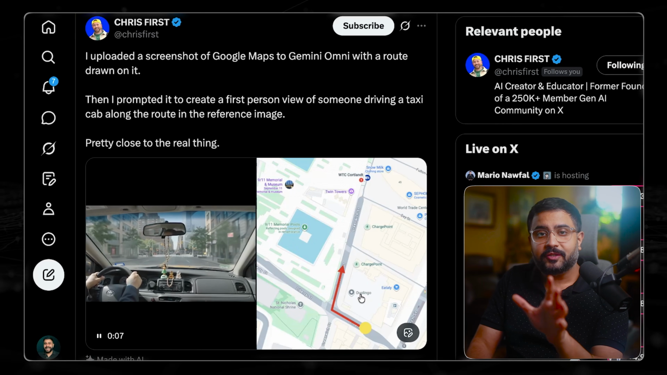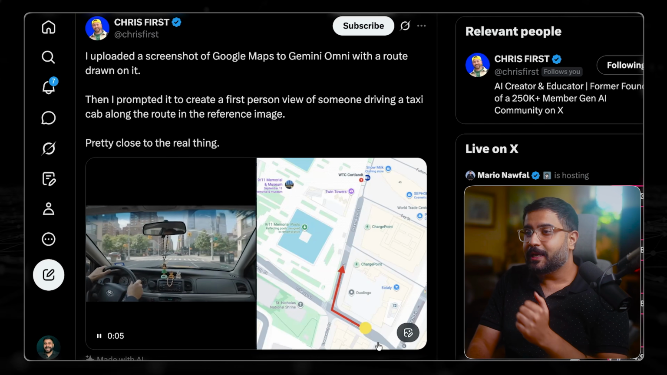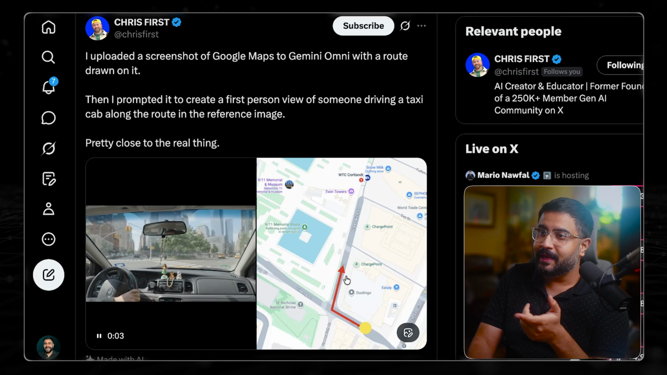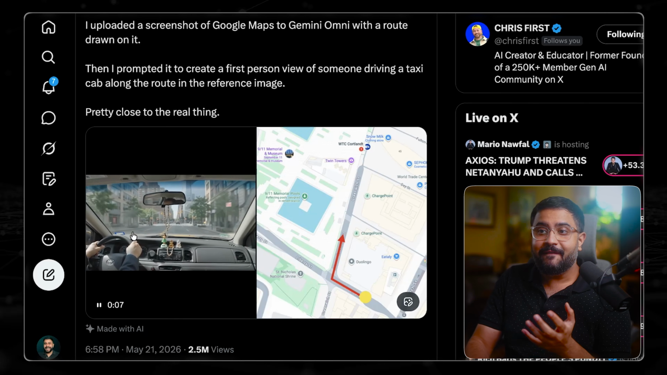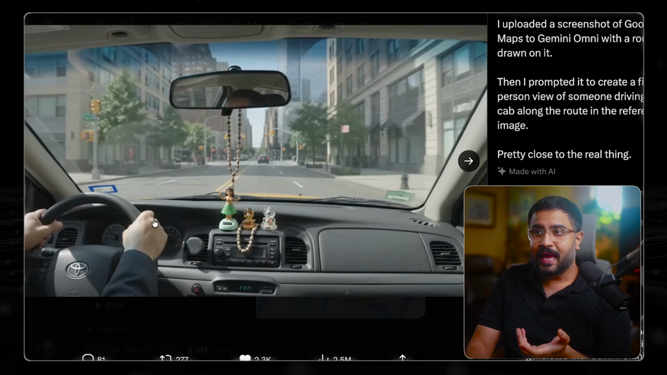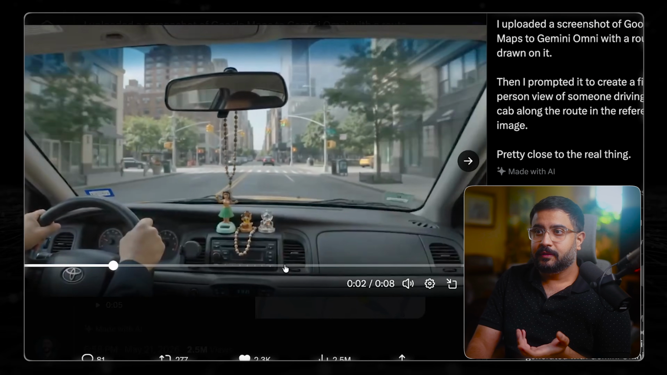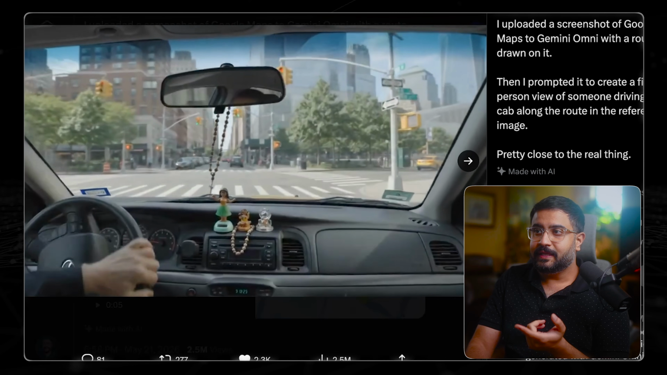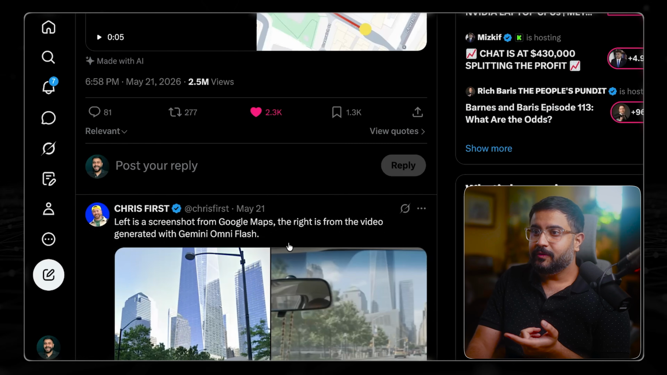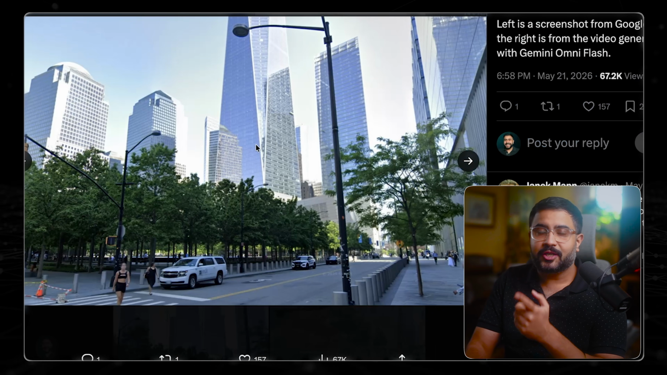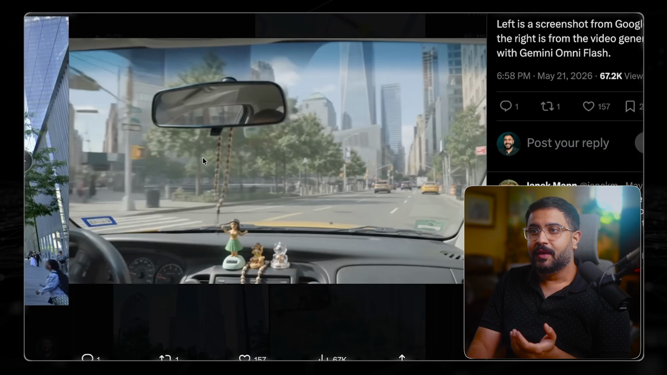Now, in a similar fashion, if you do this with video as well, as the homie Chris did, for example, annotating, taking this right down the road that the Twin Towers are on, you get a very realistic end result. So this is the turn that's being made. That's the one tower in the back. And if you check this out, this is the actual street view image of that location.